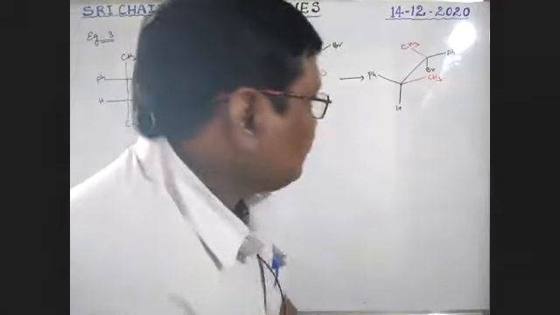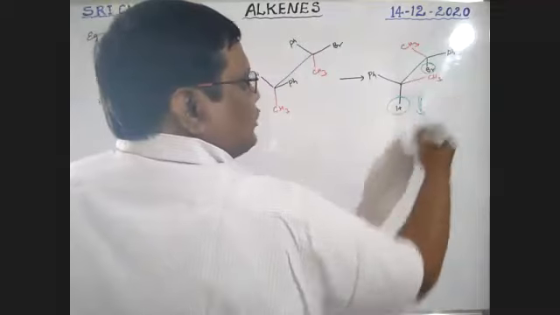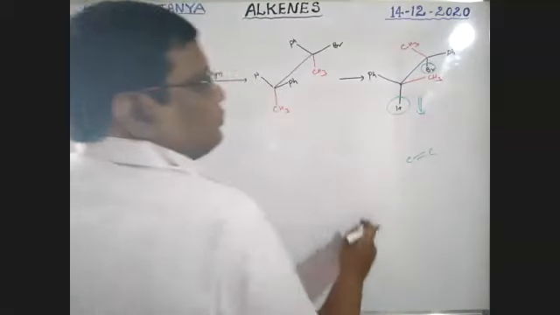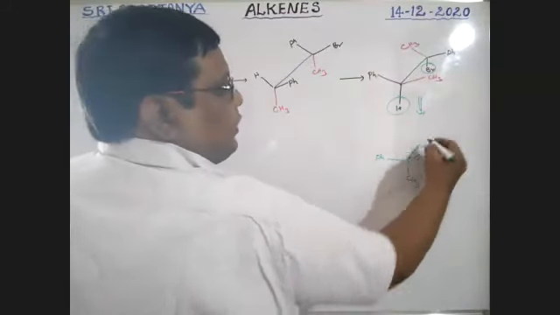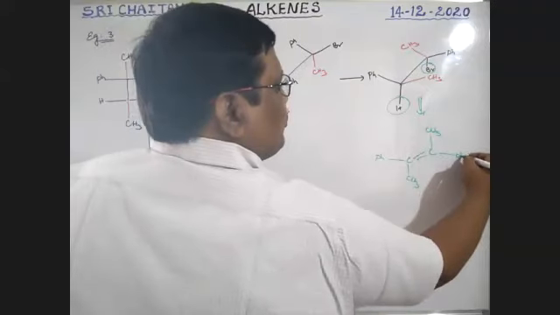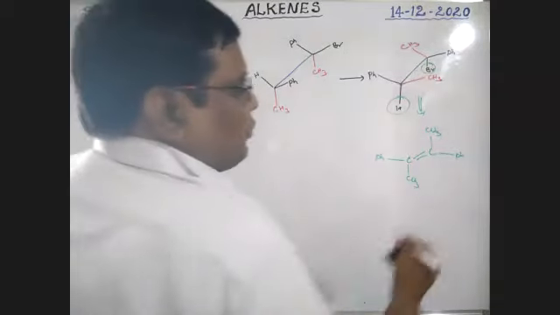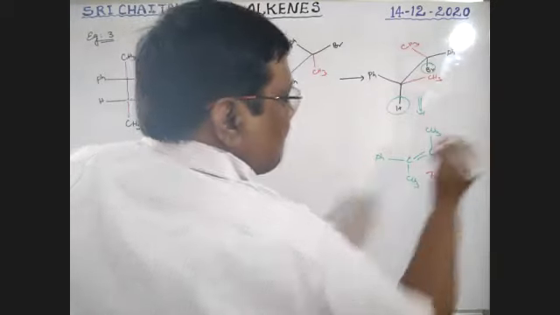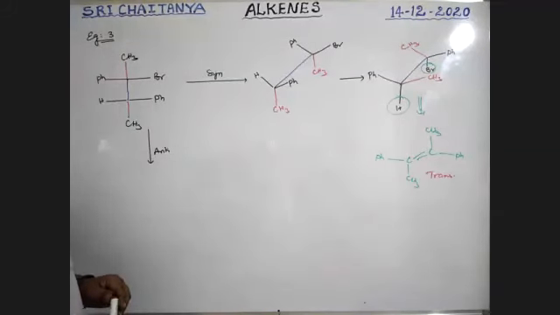See here, hydrogen and bromine are eliminated, boys. So this becomes C double bond C. Ph and CH3, boys. This is Ph, this is CH3. This is CH3, this is Ph, boys. Okay. So now the compound is cis or trans? No doubt it should be a trans compound, boys. So is the concept clear, boys? Clear or not?